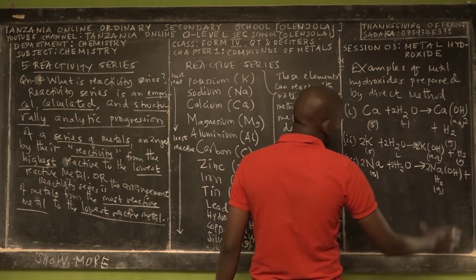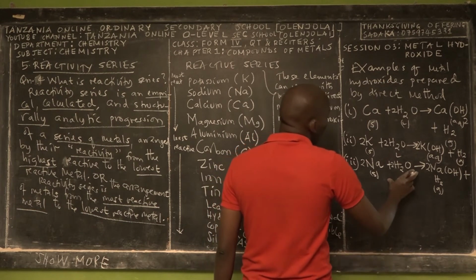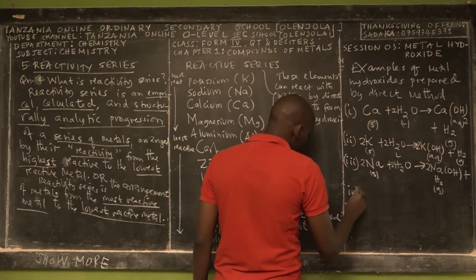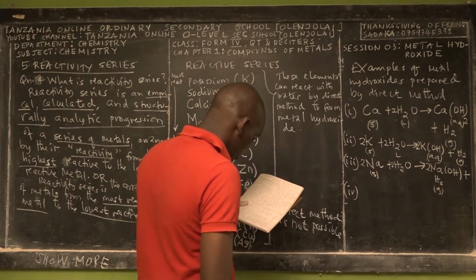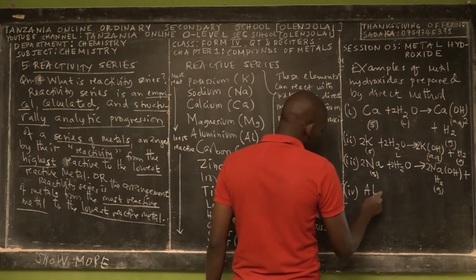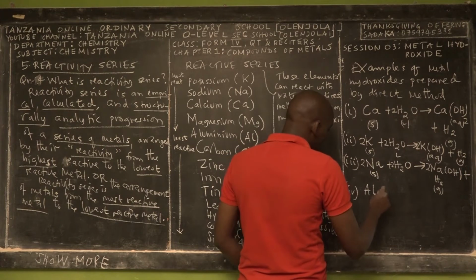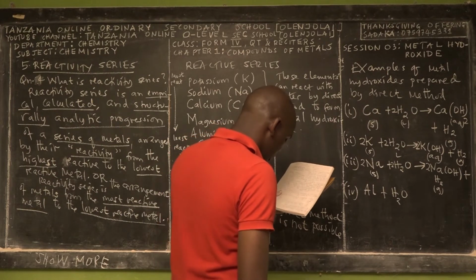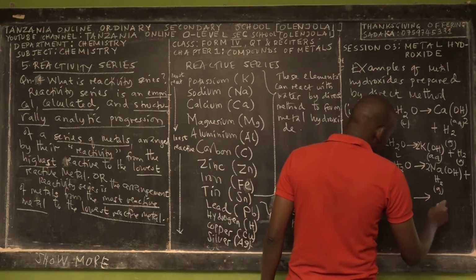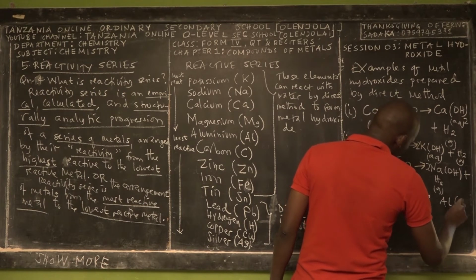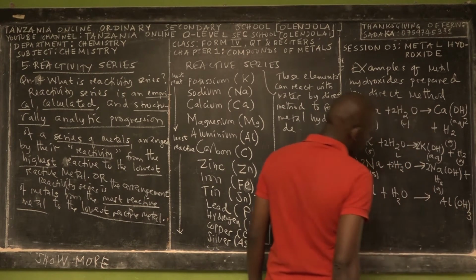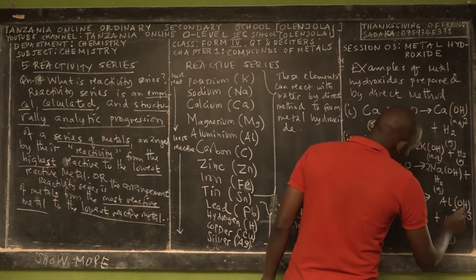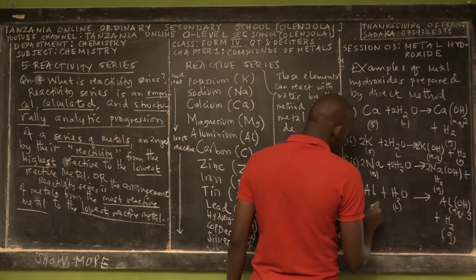4 atoms of hydrogen, 2 atoms of oxygen. Then lastly, we can have aluminium. Aluminium reacts with water to form aluminium hydroxide plus hydrogen gas. This is aqueous state, this is liquid, this is solid state.